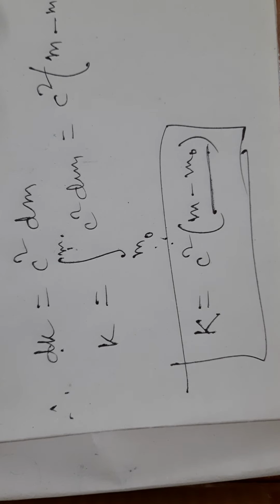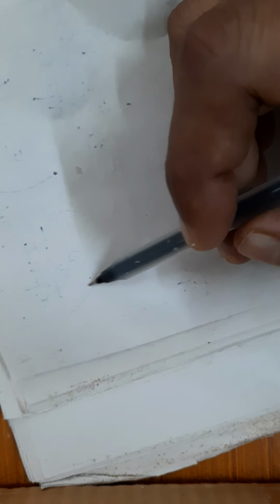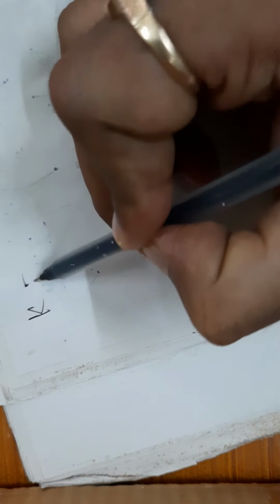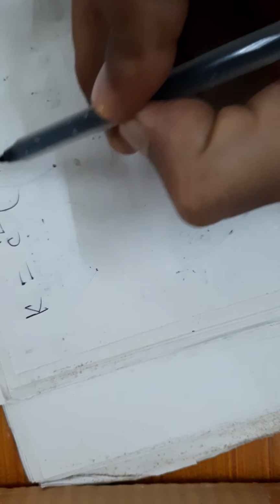It can be interpreted to mean that even when the body is at rest, K equals c square into m minus m0.